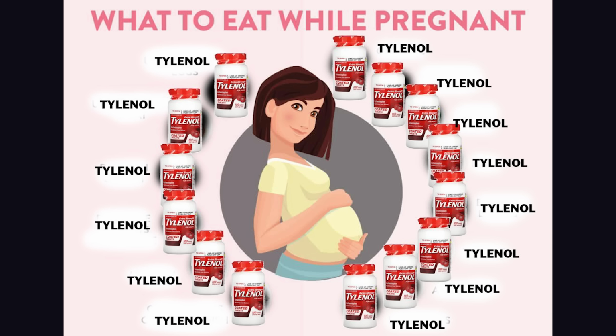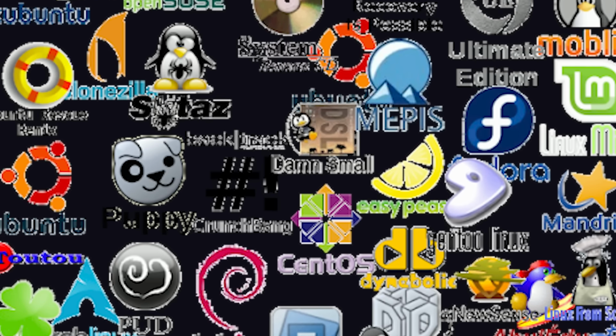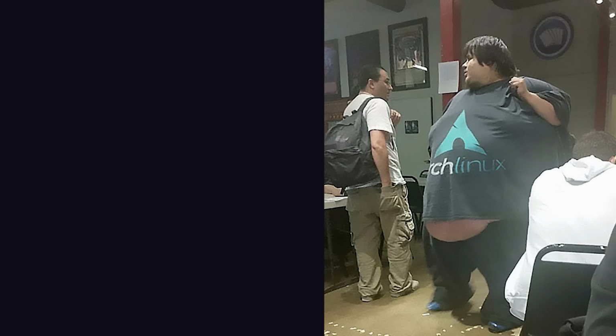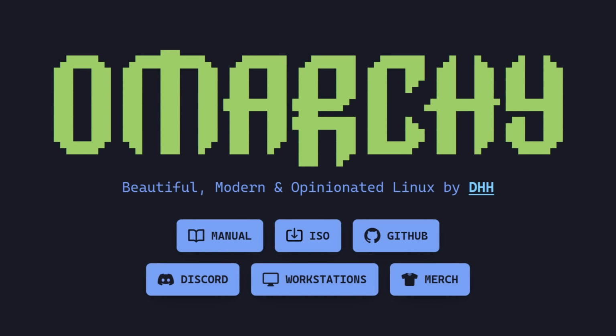I think my mom must have taken Tylenol when she was pregnant because I use Windows for development, but it's time to grow up. The most important feature to consider when choosing a Linux distro is the logo, because that's what you'll be wearing on t-shirts and ultimately getting tattooed on your body. And I really like the Omarchy logo. It looks both dangerous and nerdy at the same time.